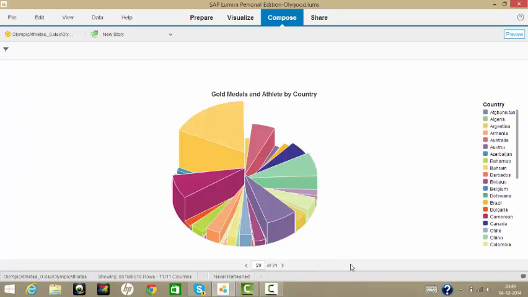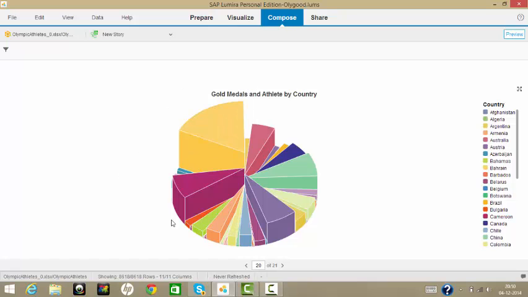This is a pie with depth chart, where the color is the country, the number of gold medals is the sector area, and the depth is the number of medal winning athletes. So this is United States with about 552 gold medals and 1109 athletes.